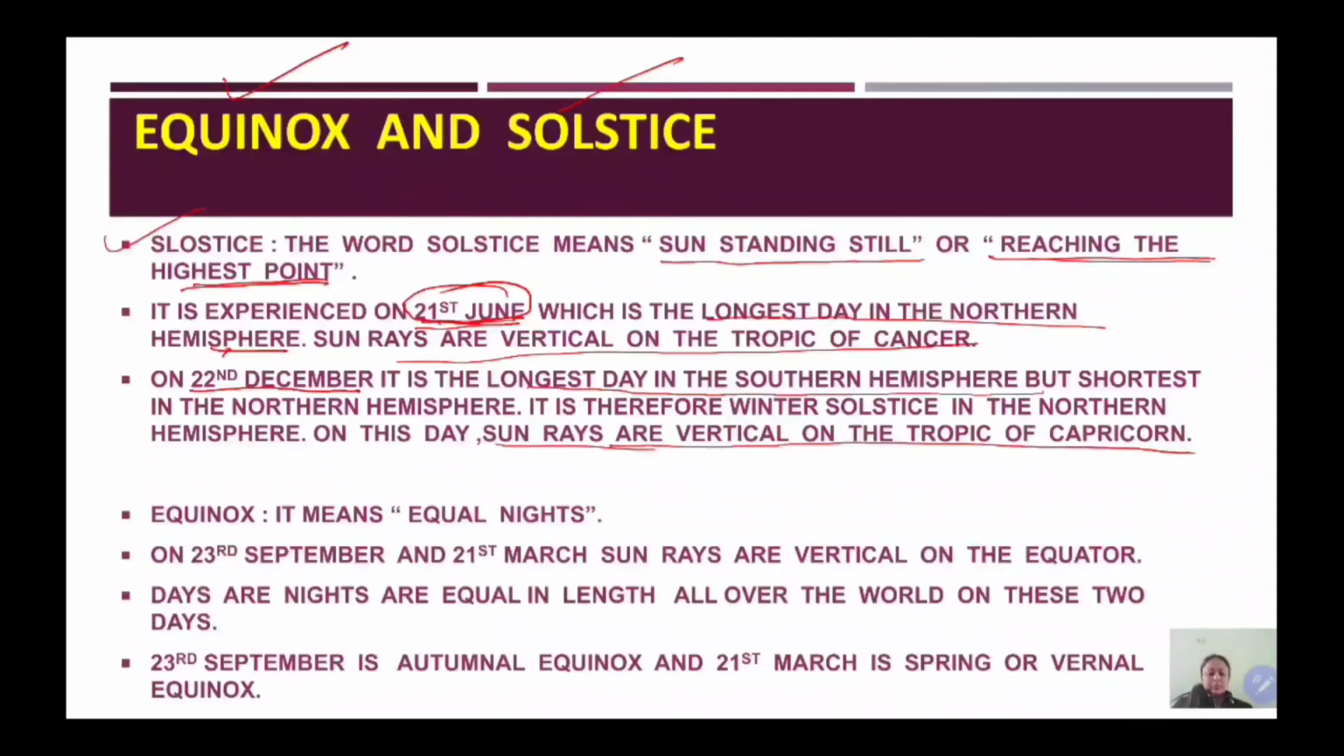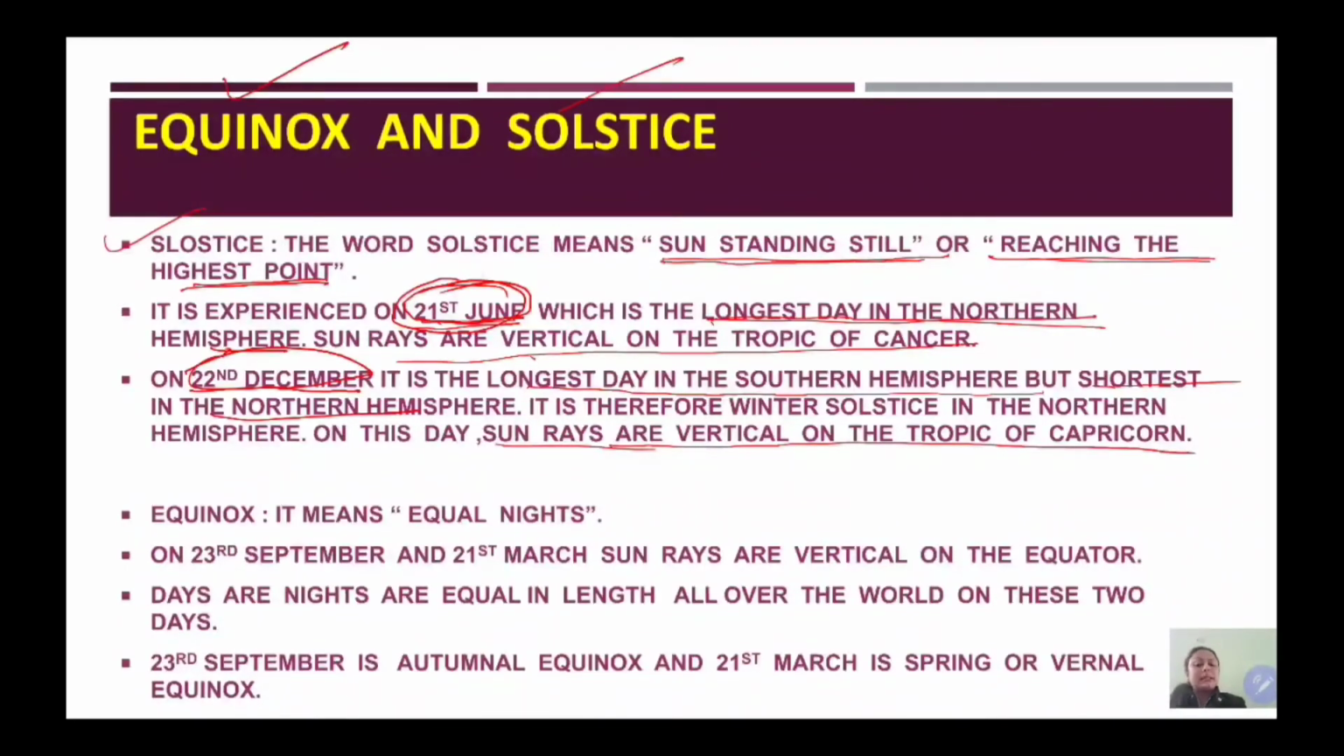So students, we have read about solstice. The literal meaning is sun standing still. It seems that the sun has stopped on a particular latitude, the Tropic of Cancer or the Tropic of Capricorn. It is the last limit of overhead sun. Beyond this, the sun cannot be vertical. So on 21st of June, the longest day in the northern hemisphere, it is summer solstice, and on 22nd December it is the shortest day in the northern hemisphere, and it is winter solstice.